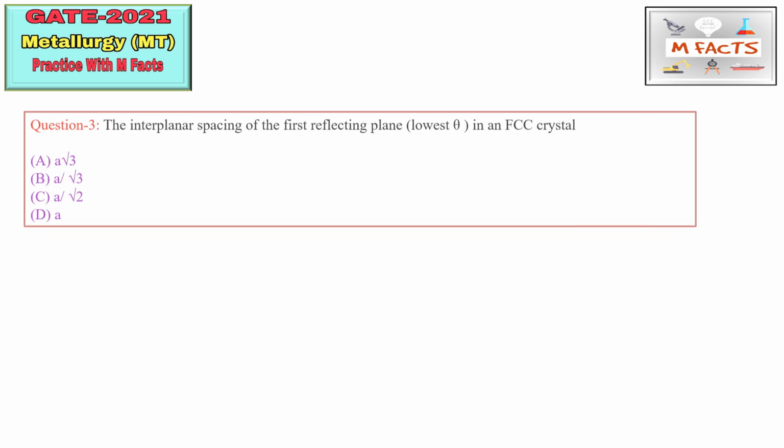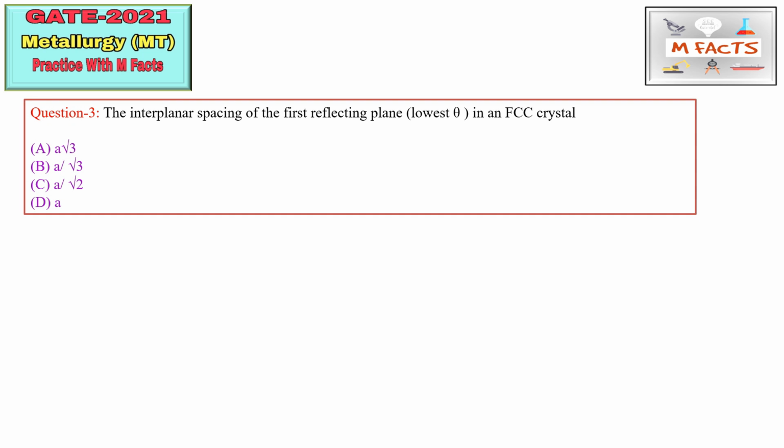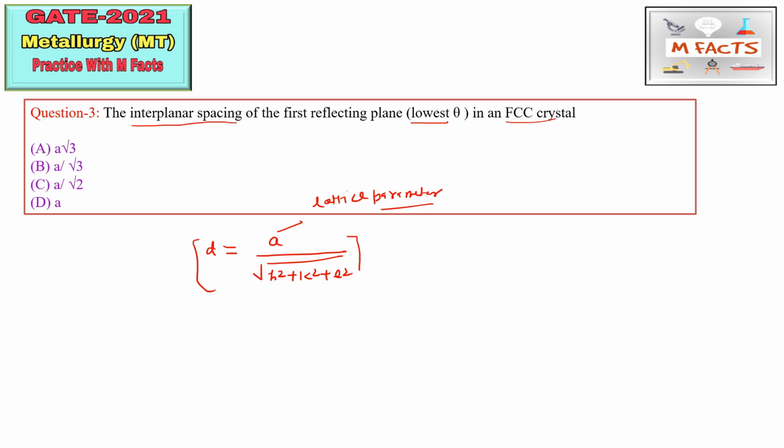So the next question is the interplanar spacing of the first reflecting plane, that is lowest theta, in FCC crystal. Okay, so they are asking to calculate interplanar spacing. So first of all, we should know what this interplanar spacing is. So d is equal to a by under root of h square plus k square plus l square. This is the formula for interplanar spacing, and here this a is basically the lattice parameter, and h square plus k square plus l square is for the reflecting planes.